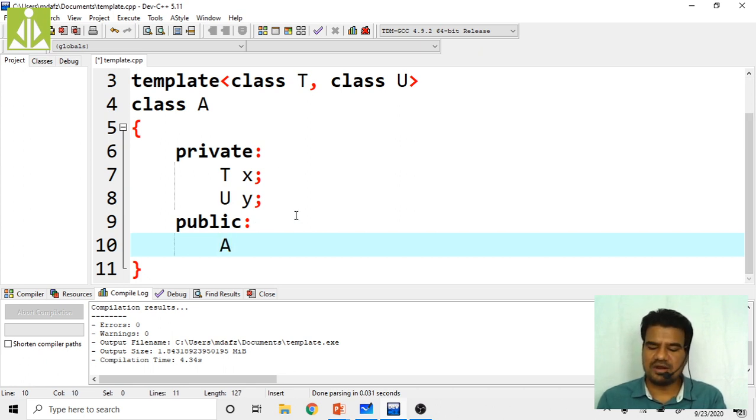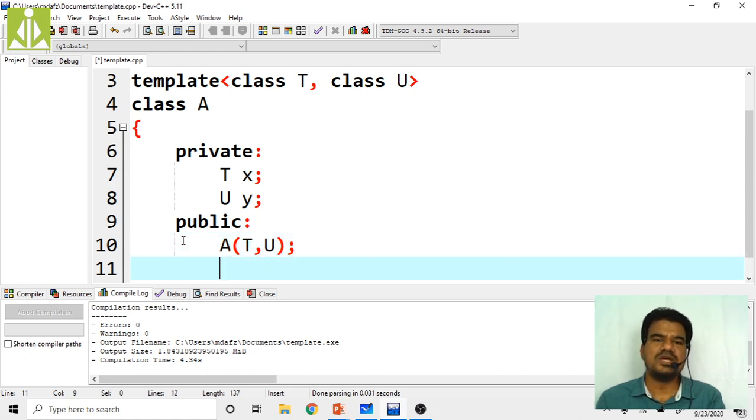My constructor will accept two data elements because I have to initialize two data members. So one is of type what? X is of type T. So it has to accept a T type of data element. Another, I want to initialize Y. Y is of type U. So it has to accept a U type of data element. So these two are my types in my declaration. I want one show function which simply prints on the output screen whatever type of data element I am passing. Because as you know, my cout is not specific to the type.